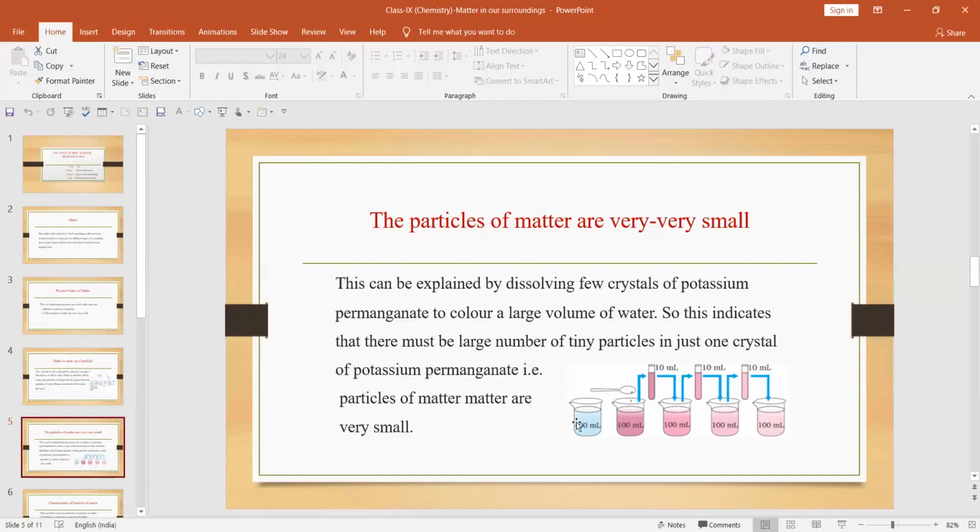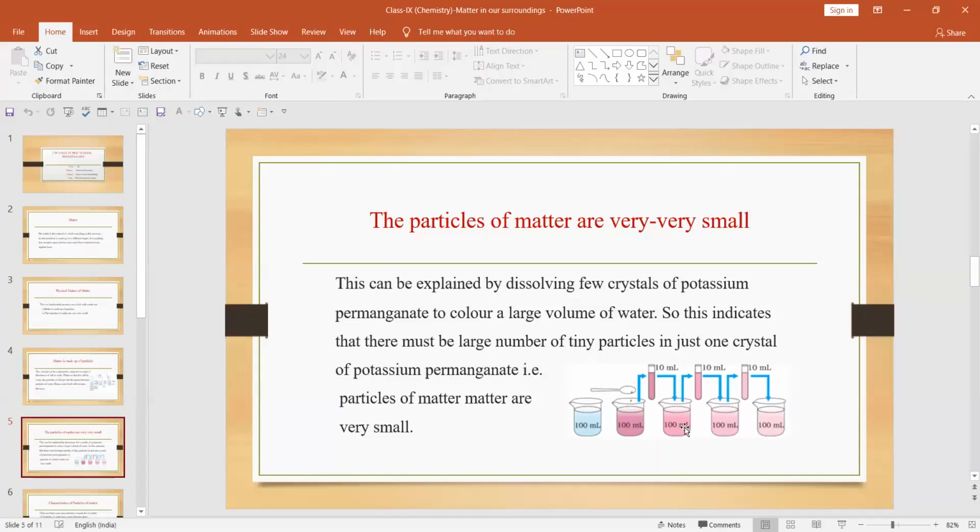What we need is a glass beaker, and we have added two particles of potassium permanganate. When we add this potassium permanganate to the solution, the whole solution becomes pink in color. Now what we will do is take 10 ml from this 100 ml.